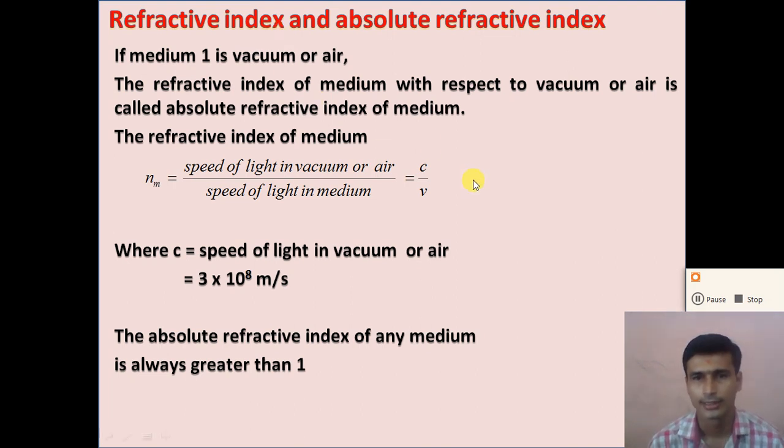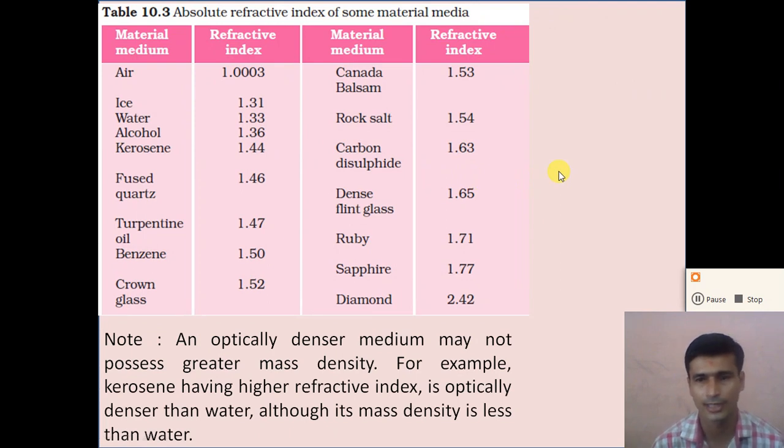So let us see the refractive index of some media. You don't have to remember the refractive index values of all media, but remember the values for some. Here the absolute refractive index of some media is given to you. The absolute refractive index of air is 1.0003, which is approximately 1. So the refractive index of air is 1. The refractive index of ice is 1.31. The refractive index of water is 1.33. So you have to remember this.